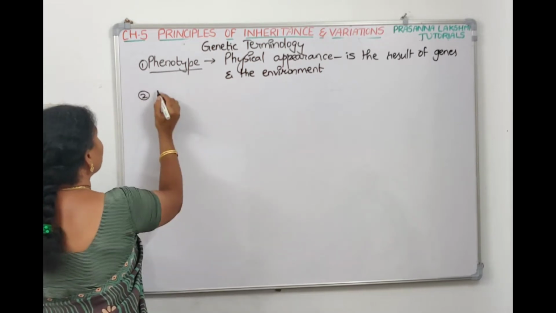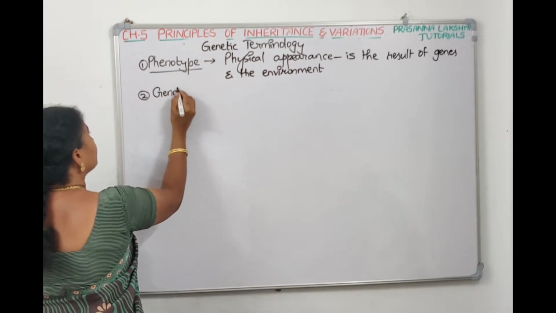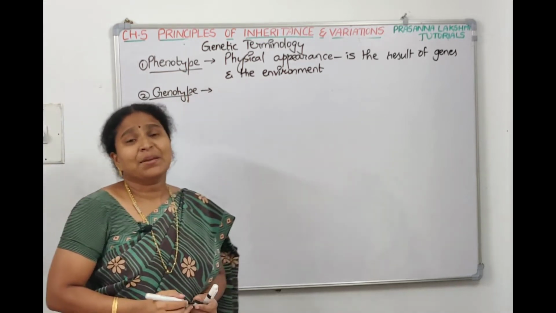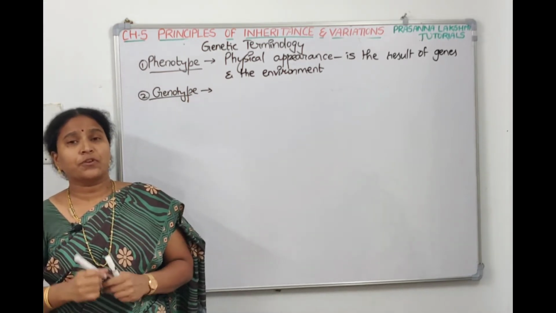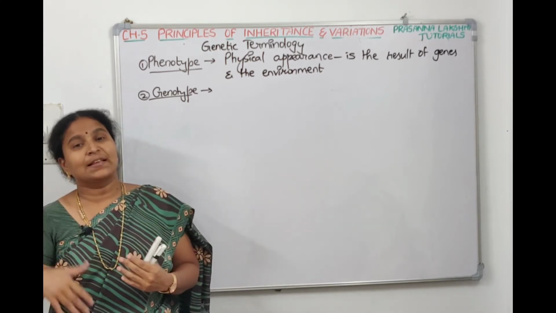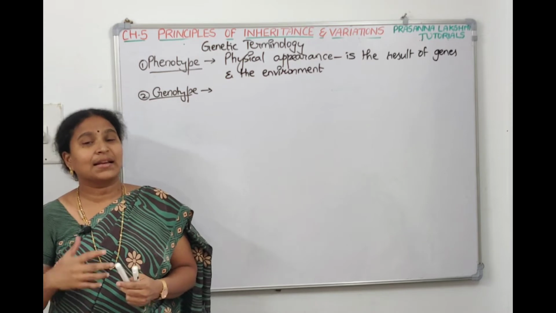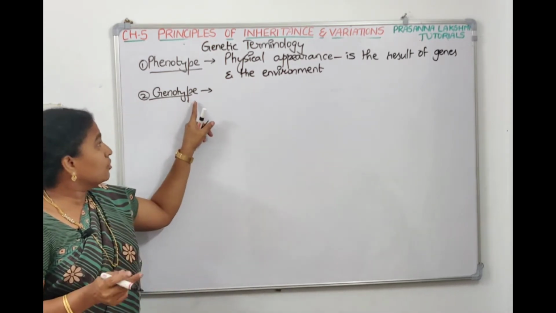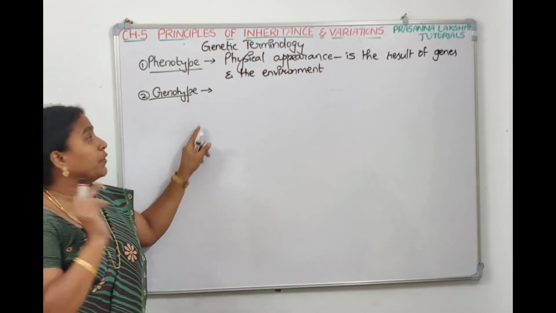Now let's go to the second one. What is genotype? It's the genetic makeup, the genetic constitution of an organism. Which type of genes I have so that my complexion is like this, my height is like this, my skin color is like this, my hair appearance is like this. So what is genotype? It is the genetic constitution of an organism.